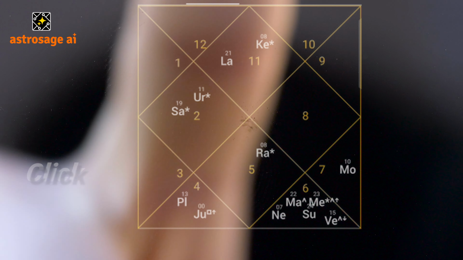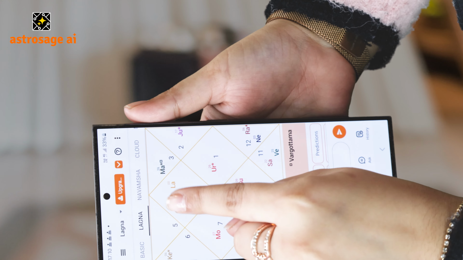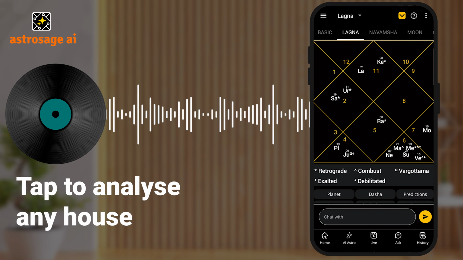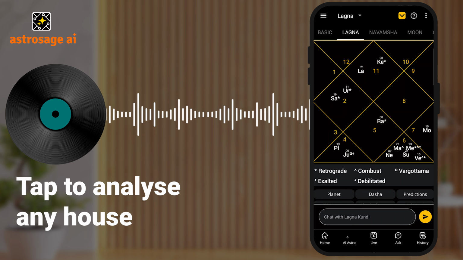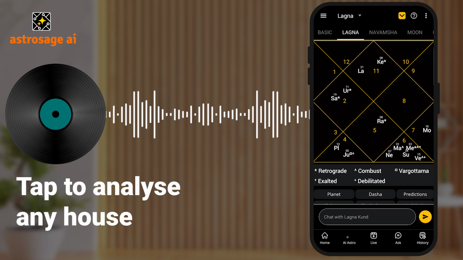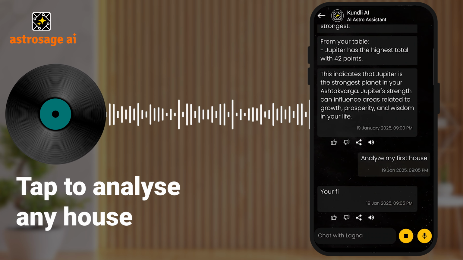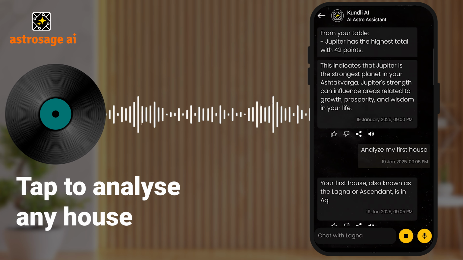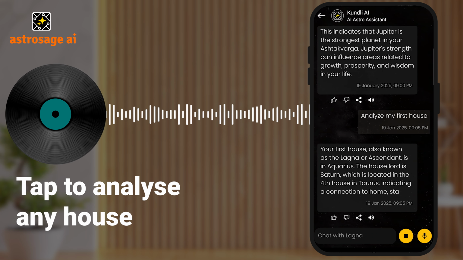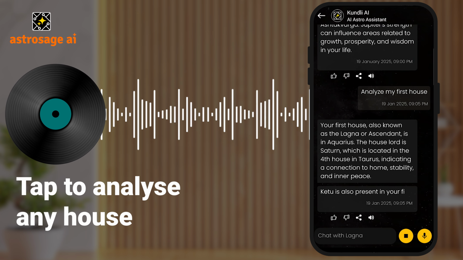Now, moving towards the most exclusive feature of all, Kundli on your Ungli. Just touch any house of your Kundli and get extreme information about it. And get all the details instant. Here's a fun way to read your Kundli. Just use your Ungli. Whether it's the Lagna Kundli, Chandra Kundli, Krishnamurti Padati or Lal Kitab, you can touch any house to reveal its secrets. See, Kundli AI is revealing deep insights of the Kundli itself with just one touch of mind. So now, with just a tap, you can uncover the deepest meaning of your Kundli.